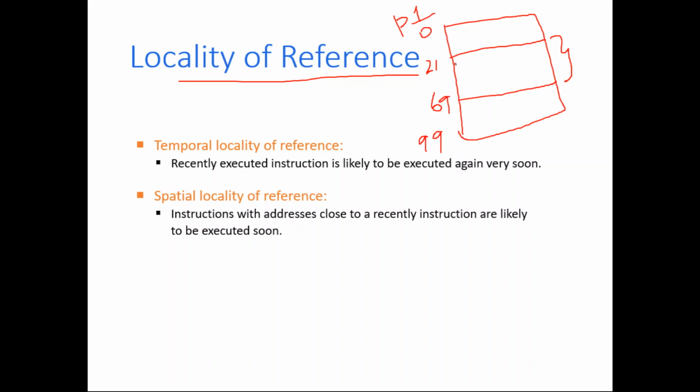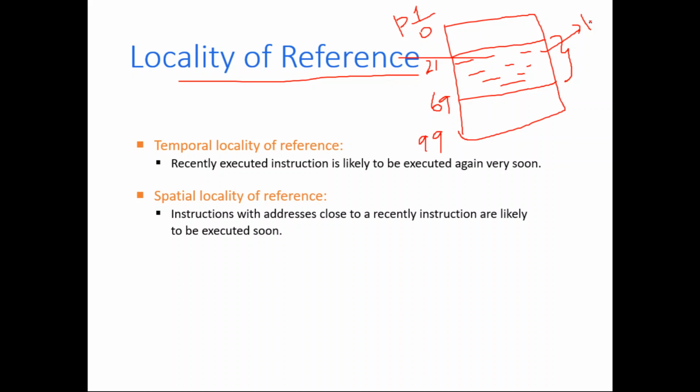This set of codes is used again and again. In that case the program is going to spend most of the time on line number 21 to line number 69 rather than on the remaining part of the code. You may ask why the program is spending more time here. The reason may be that there is a loop here.